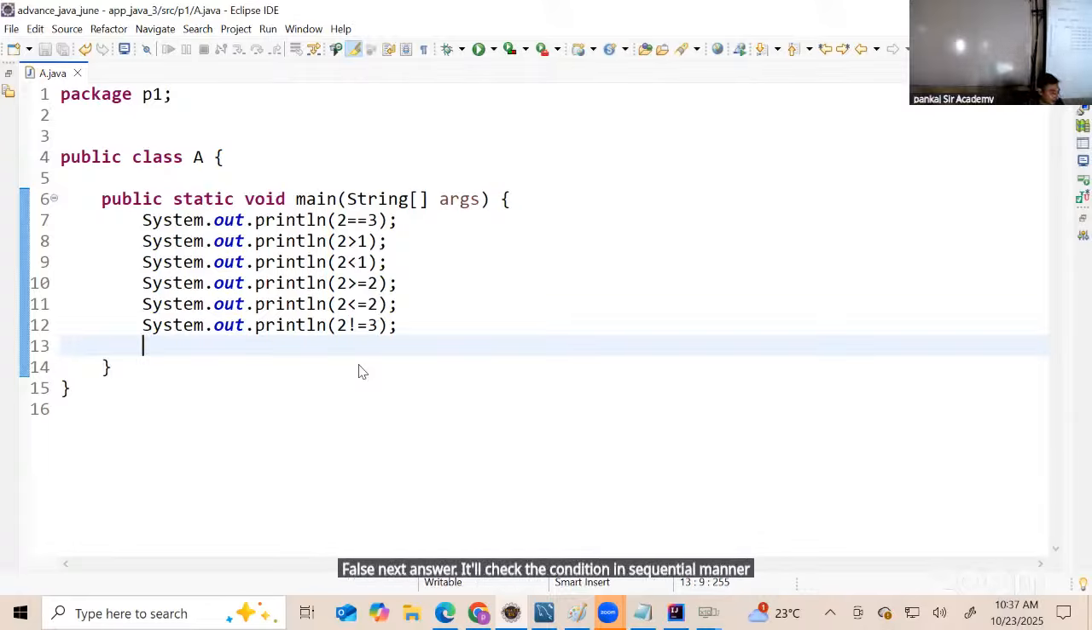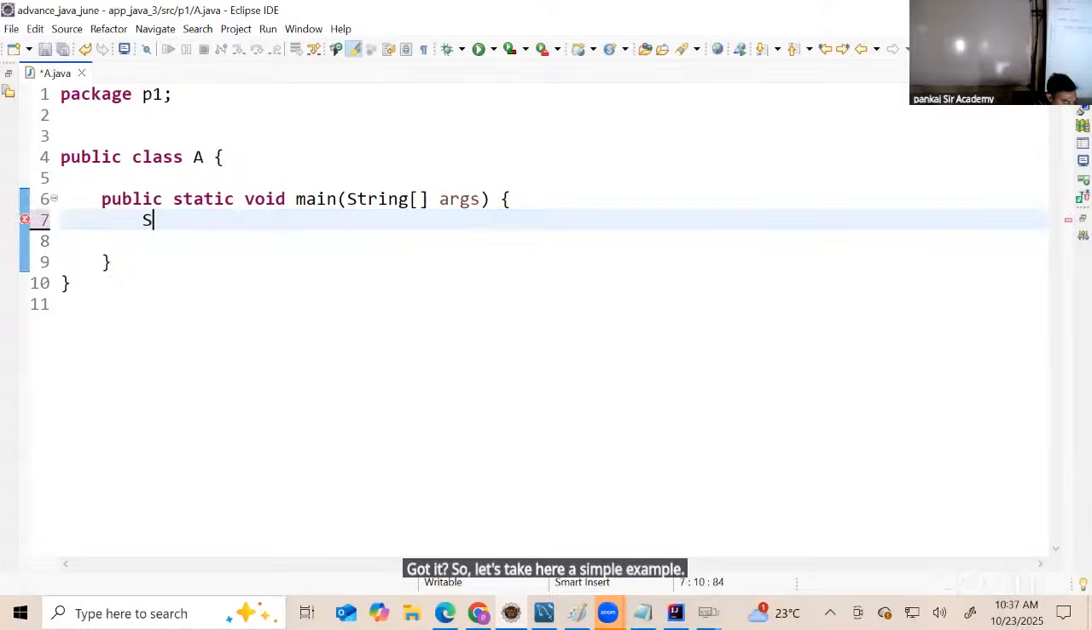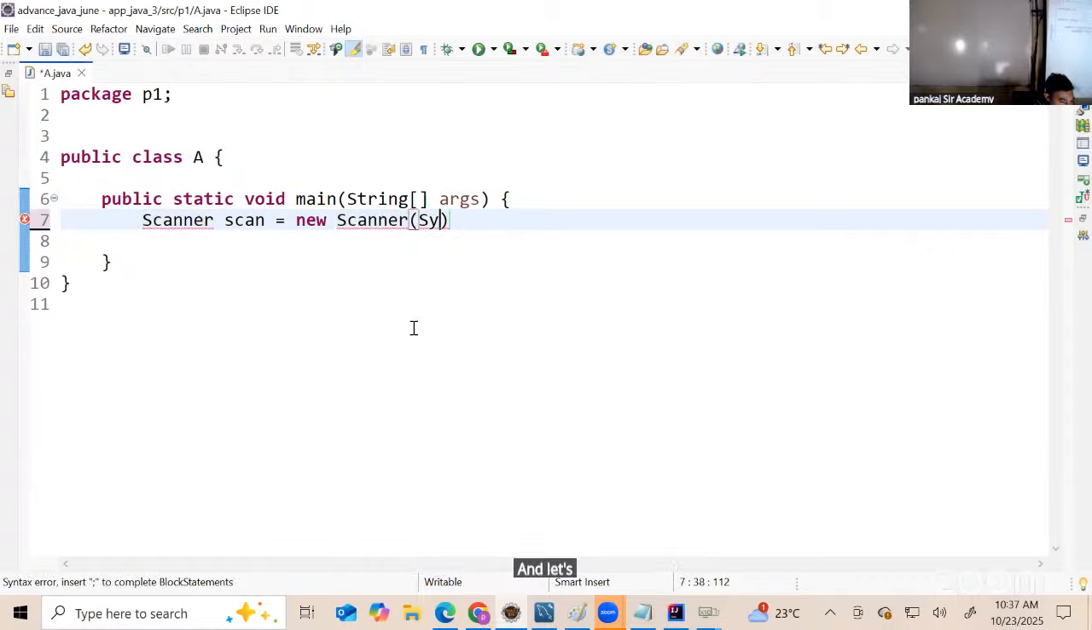But switch case will directly take you to that block to which the case value matches. Got it? So let's take a simple example. I have a scanner class. Scan is equal to new Scanner, and let's type here System.in, and now we will press Ctrl 1 and import.